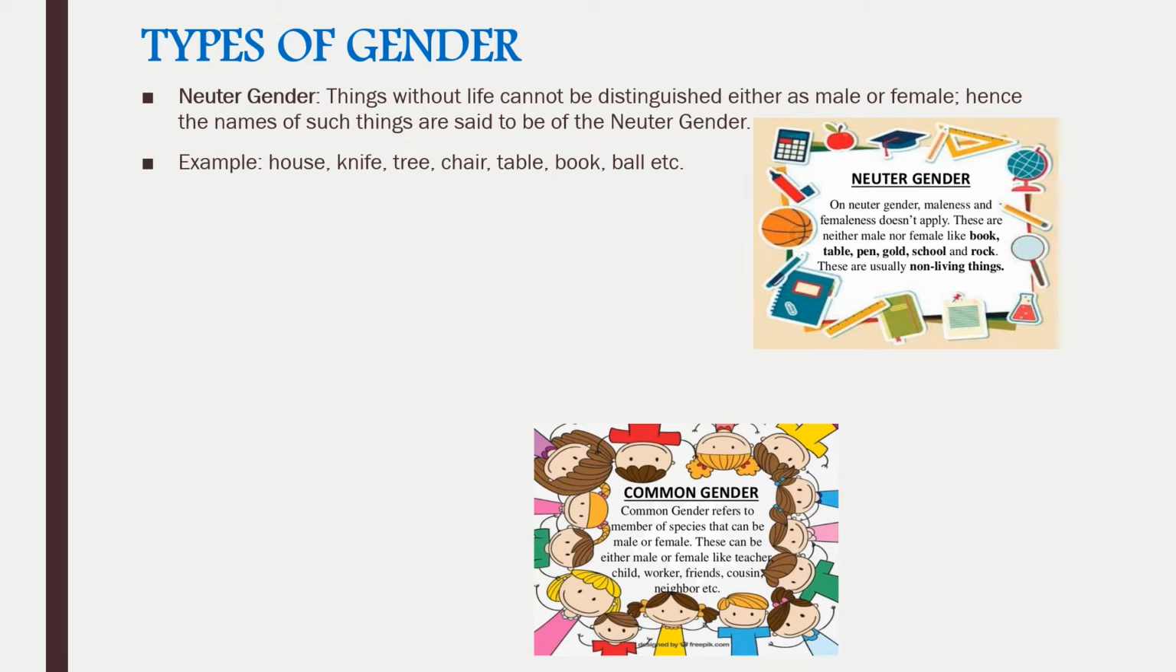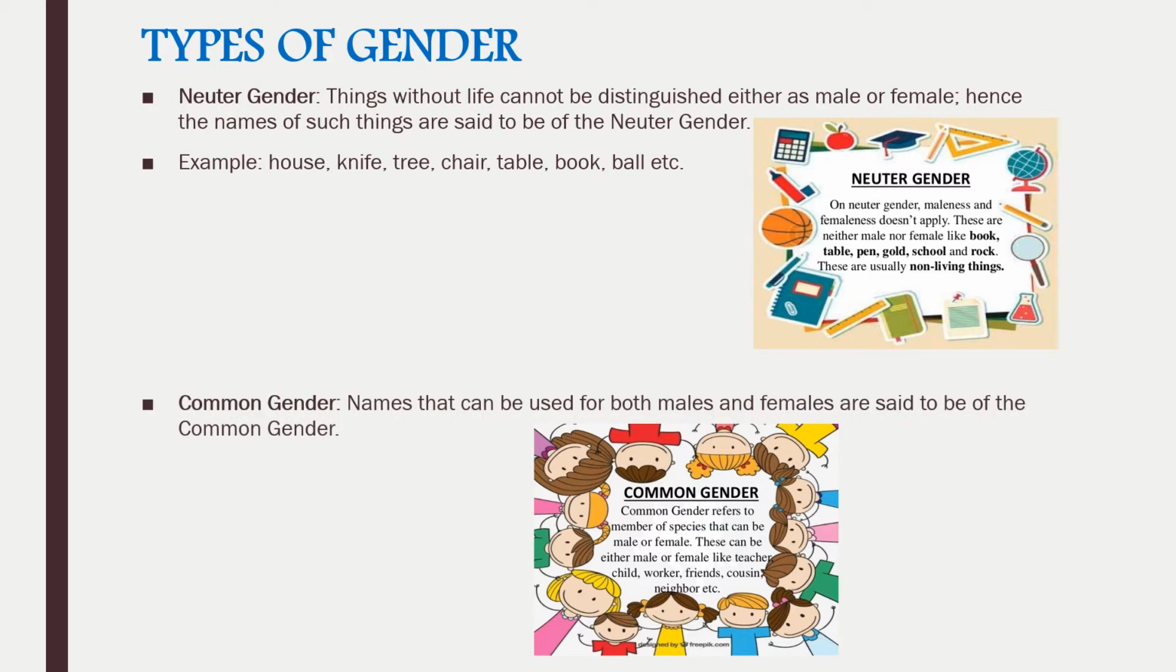Fourth one is common gender. Names that can be used for both males and females are said to be of the common gender. For example, child, it can be a boy or a girl. Parent, it can be mother or father. Student, again it can be a girl or a boy.